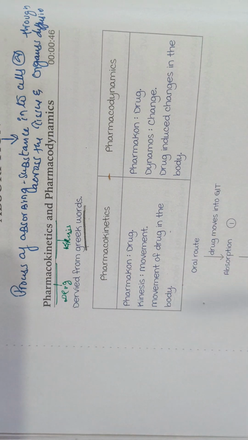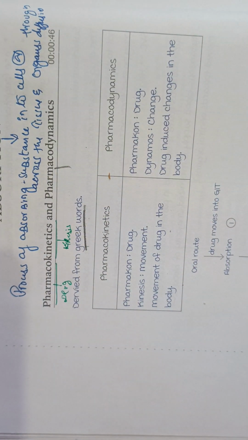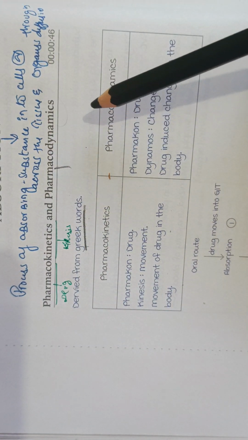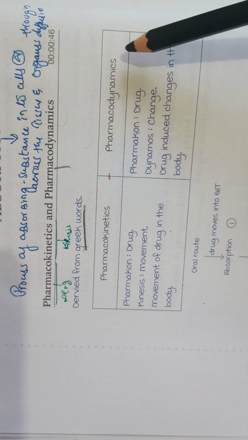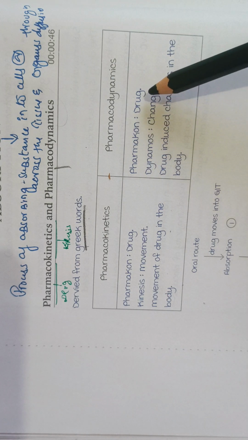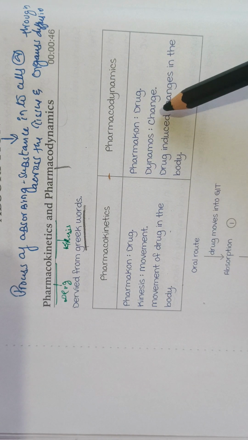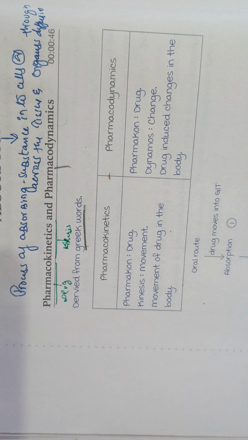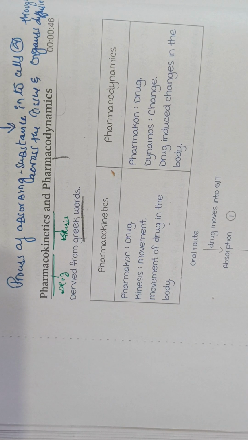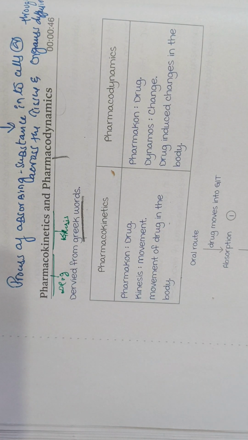Now see the difference between pharmacokinetics and pharmacodynamics. Pharmacon, I have told you, is a drug. Dynamics is from dynamos, meaning change. So pharmacodynamics is drug-induced changes in the body. For example, you have taken an antihypertensive drug.